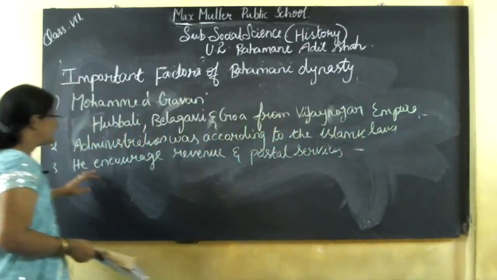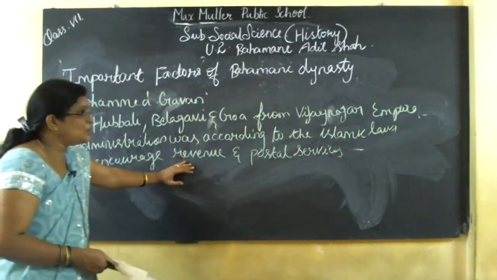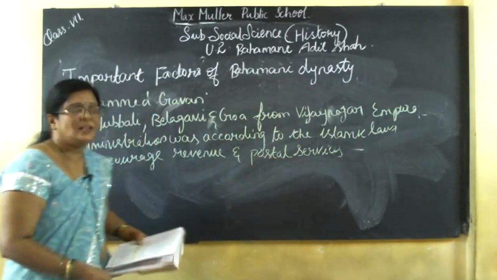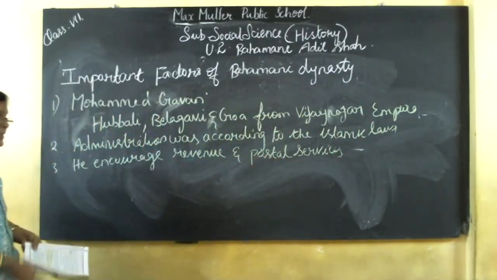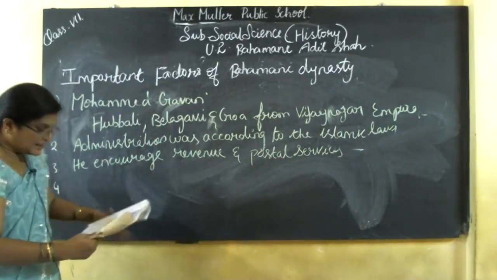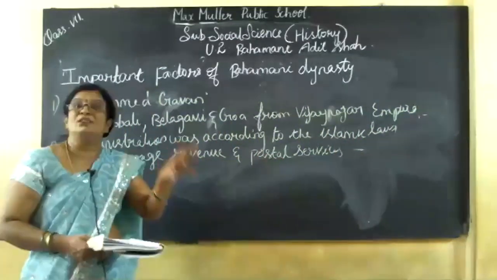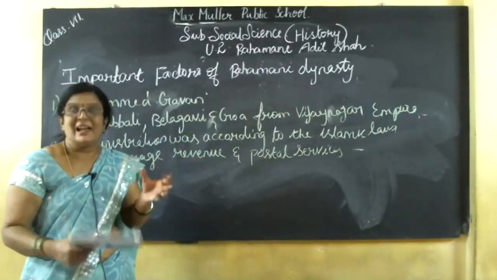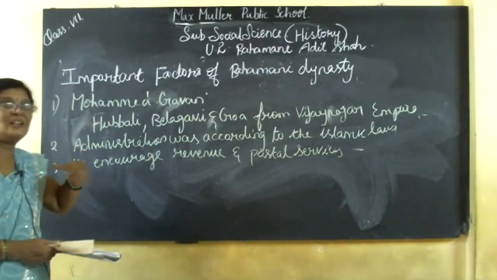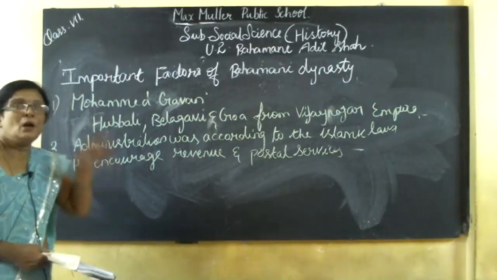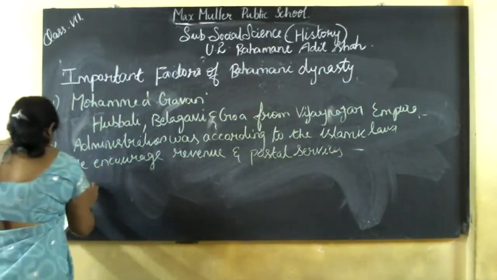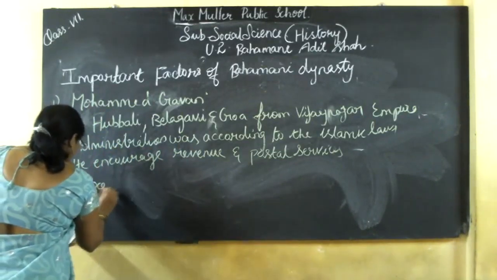The third is that he encouraged revenue and postal services. The main point is he fixed taxes. They didn't collect excess tax from the people, only the fixed tax.